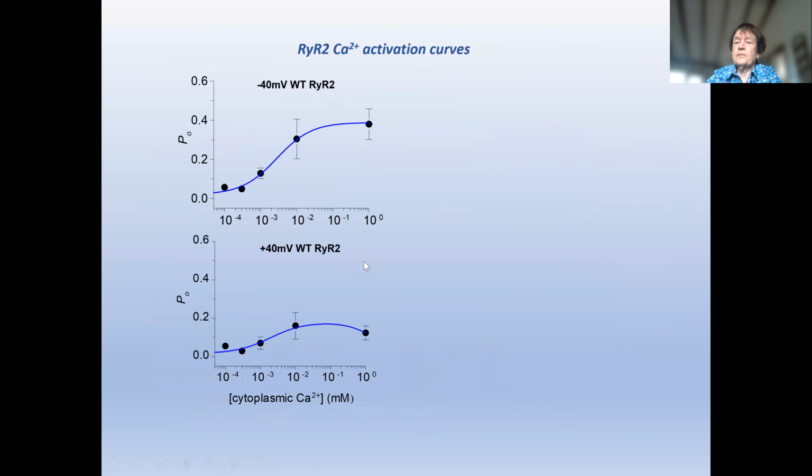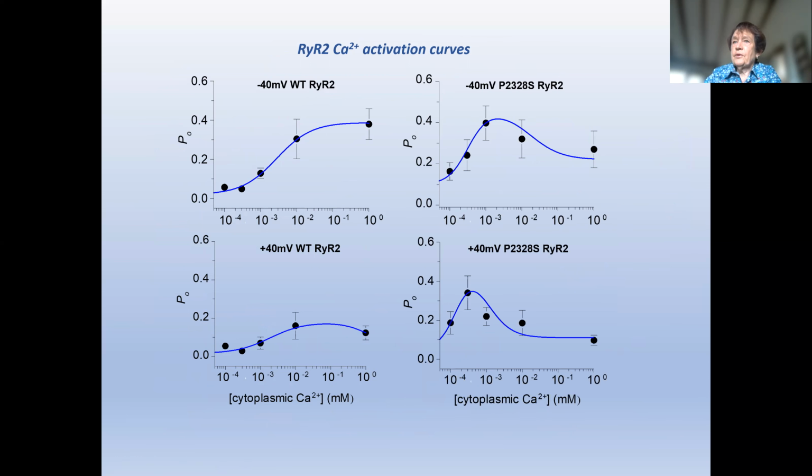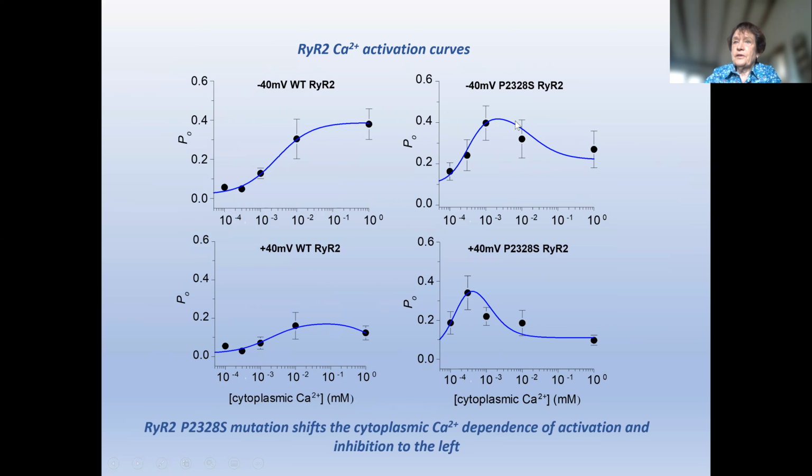If we looked at the calcium activation curve, it's essentially typical for a cardiac ryanodine receptor in the wild type channels. In the mutant channels, there's a strong shift to the left in the activation curve and also in the inactivation curve, although it's important to note that in the systolic range, calcium release remains more or less constant. It's not impacted by the inactivation curve.